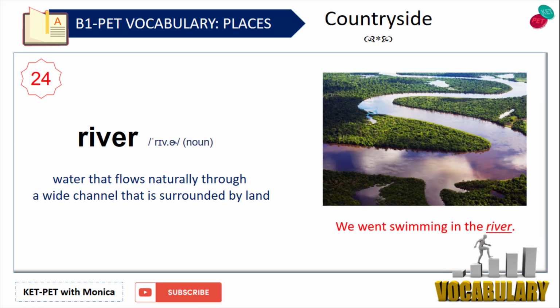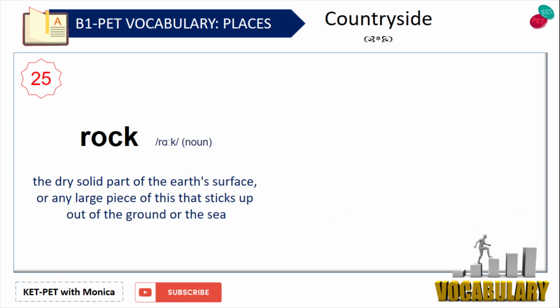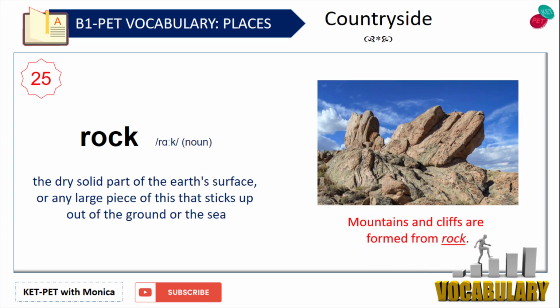River. Water that flows naturally through a wide channel that is surrounded by land. For example, we went swimming in the river. Rock. The dry solid part of the Earth's surface, or any large piece of this that sticks up out of the ground or the sea. For example, mountains and cliffs are formed from rock.